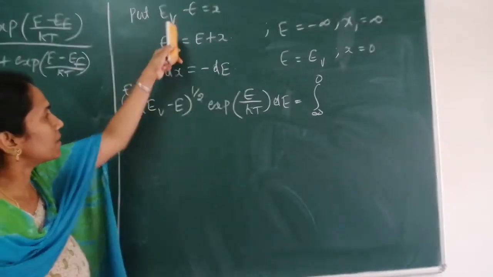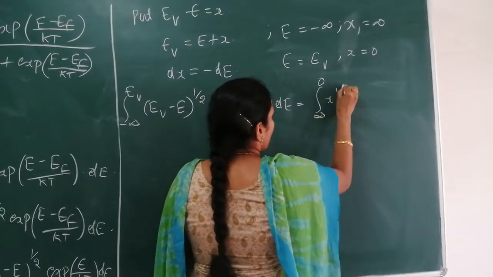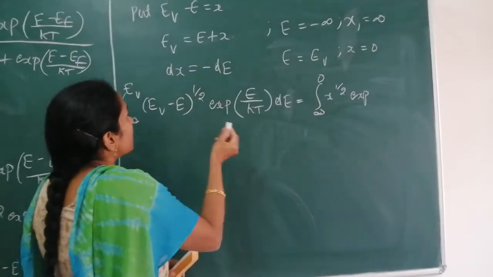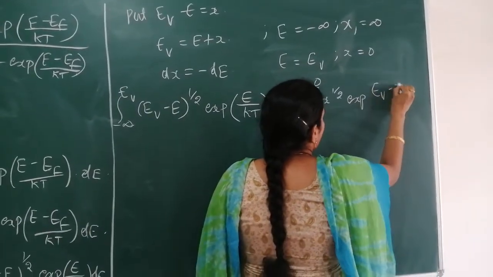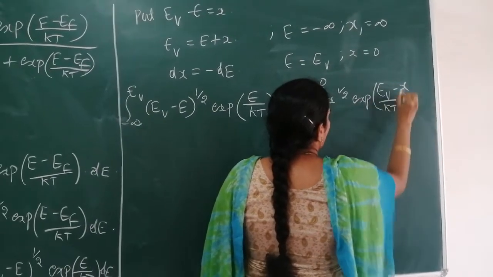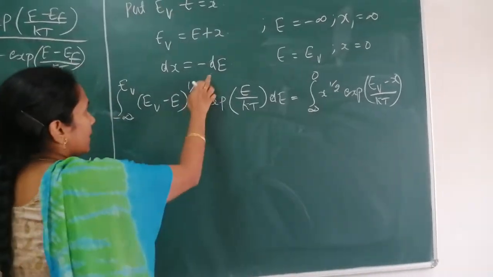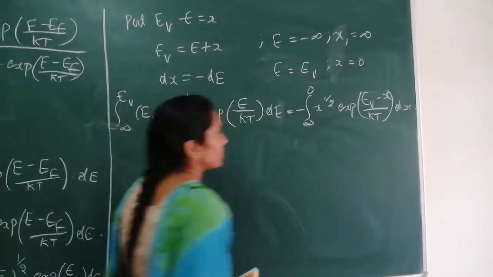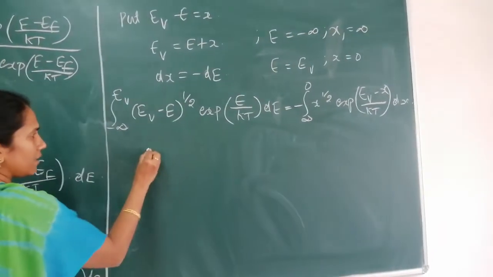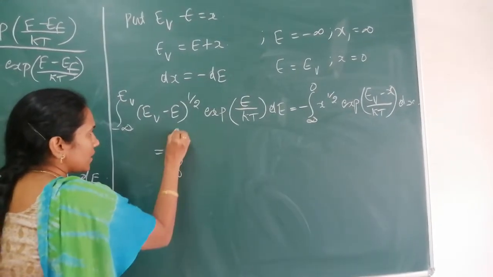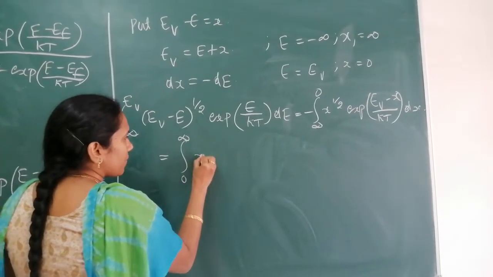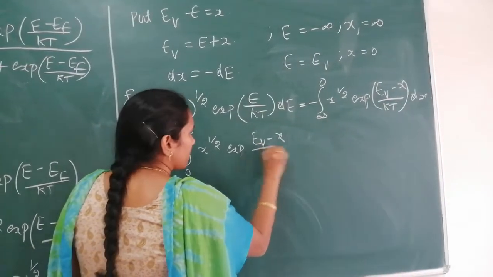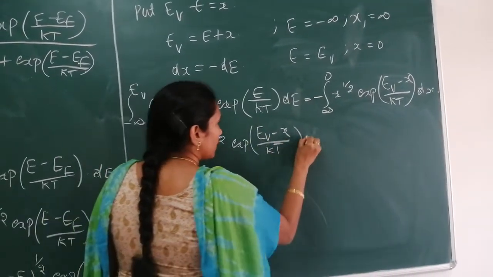EV − E is nothing but x, so x^(1/2) times exponential of the value of E, which is (EV − x)/kT, into dE. What is the value of dE? It is minus dx. I am writing this negative sign outside the integral. Now to remove that negative sign, I am interchanging the limits. So the integral from 0 to infinity of x^(1/2) exponential of (EV − x)/kT dx.